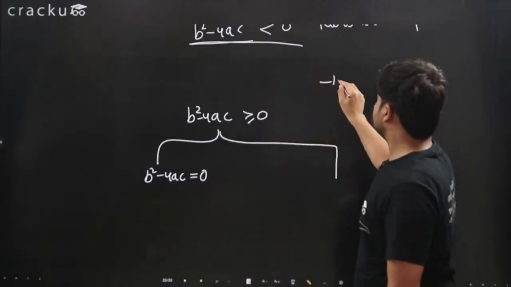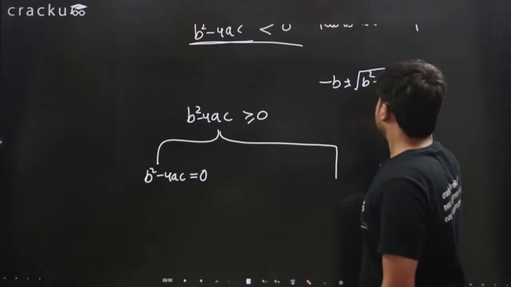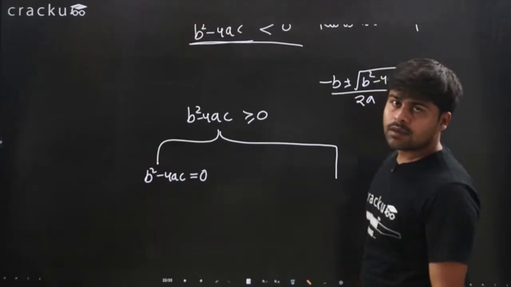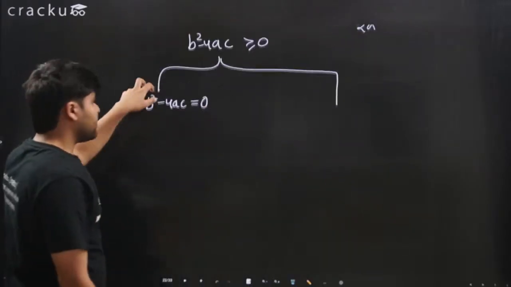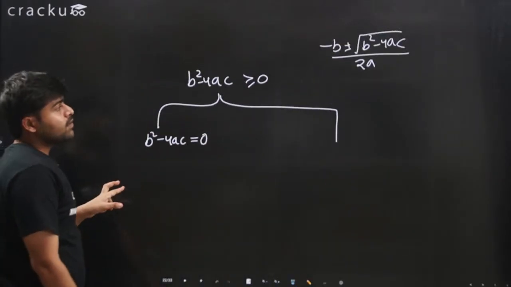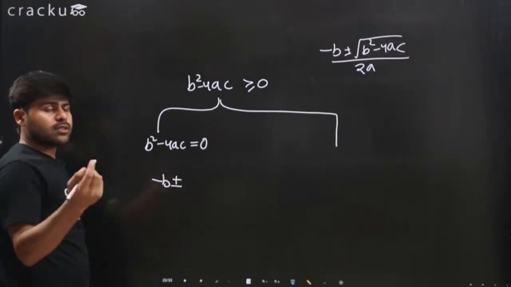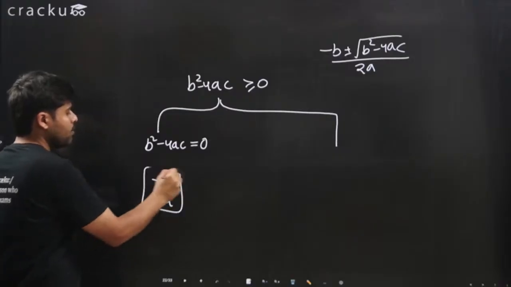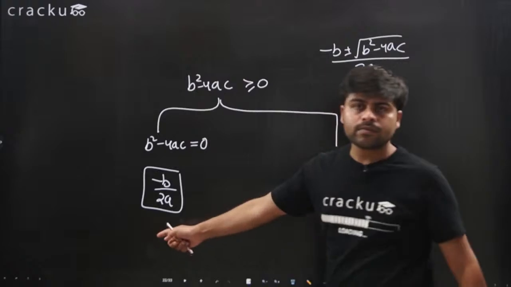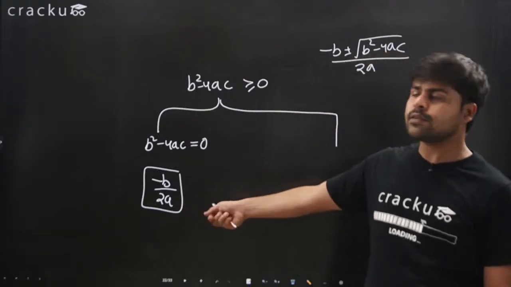The quadratic formula says minus b plus minus square root of b square minus 4ac divided by 2a. If b square minus 4ac is equal to 0, just try to put that value here. What will this give us? This will give us minus b plus minus 0, whose square root is nothing but 0. This will be minus b over 2a. And voila, this is only one root. Only one root is there, not two roots.